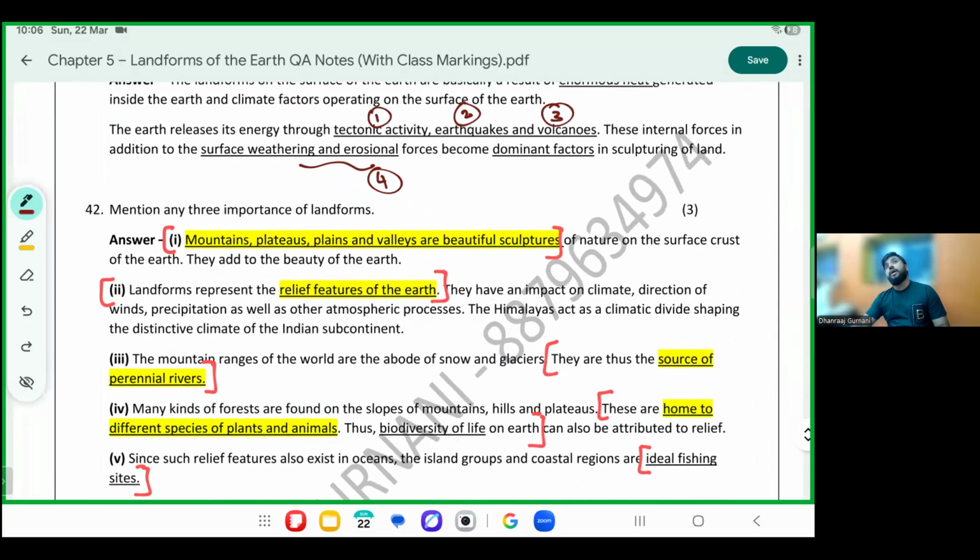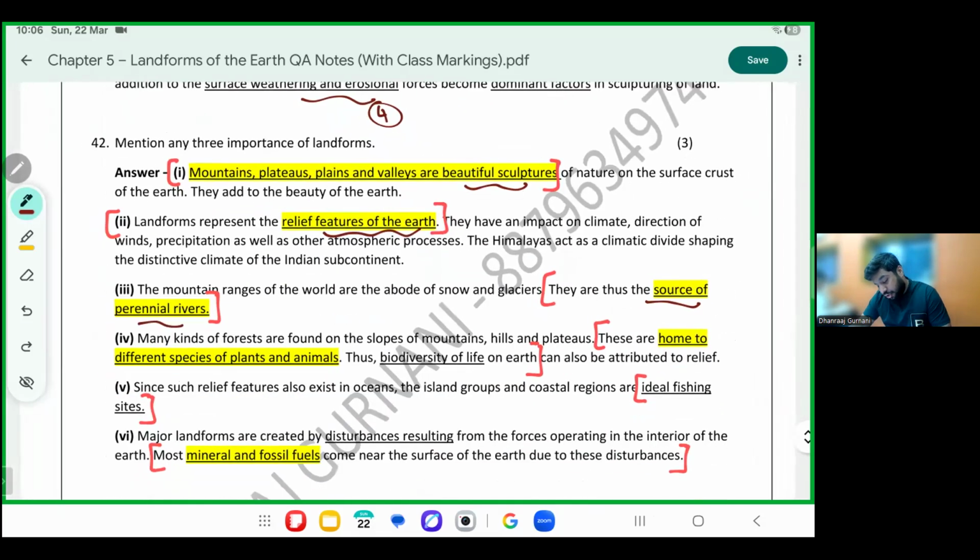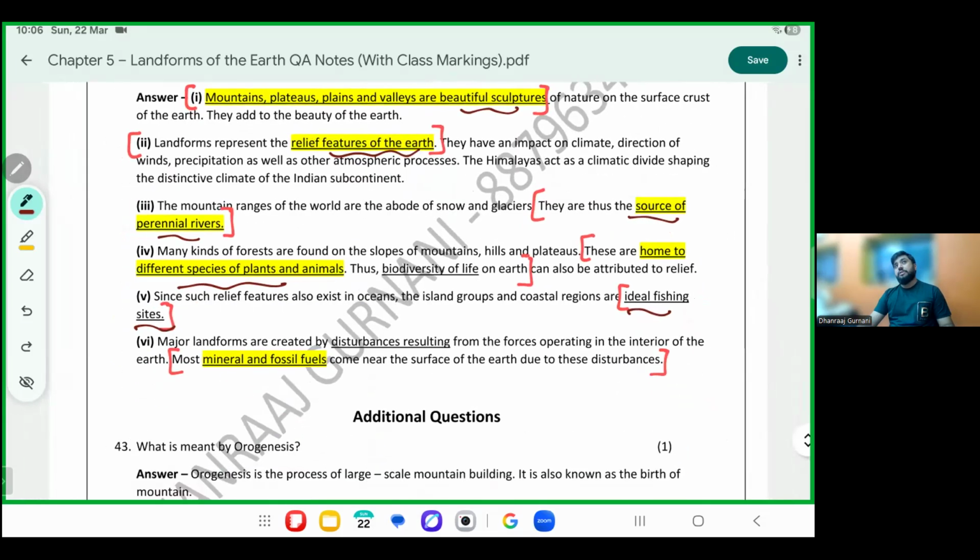Please look here. Importance. Mark the keywords, bracket those down. These are beautiful structures. They represent the reliefs of the earth. Some of them are the source of perennial rivers. They are home to species of plants and animals. Some of these sites are ideal fishing sites. And more importantly, some of them give you minerals and fossil fuels, like the oil war which is going on currently. This is all because the earth inside keeps on changing.